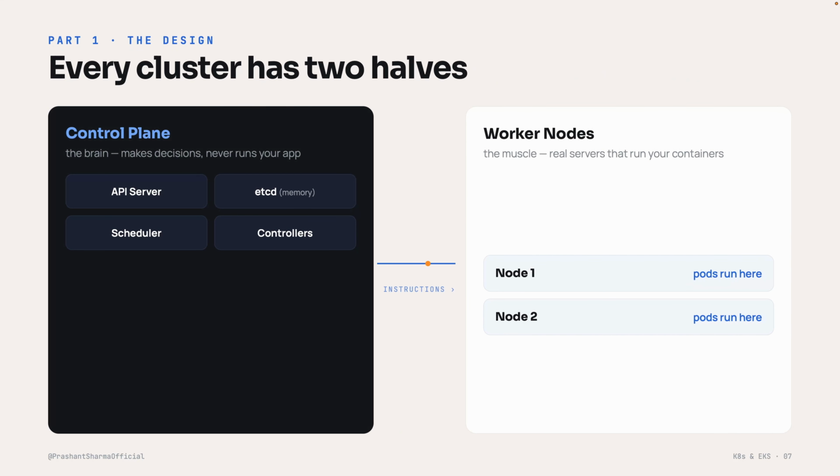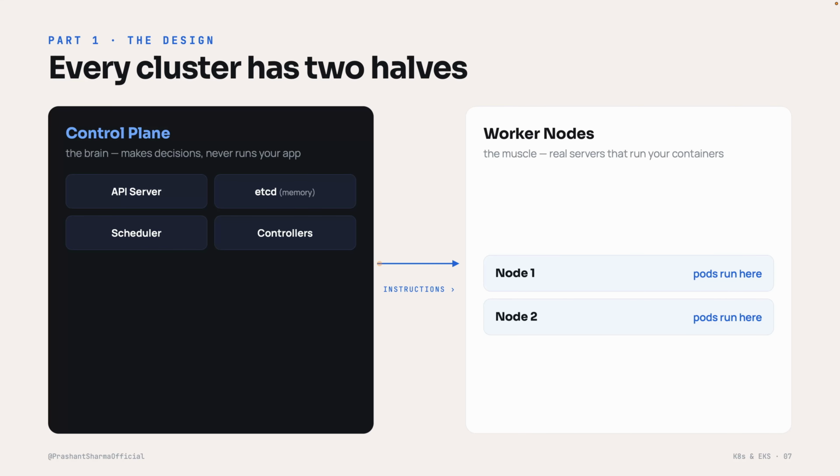Now, how does Kubernetes pull this off? A Kubernetes cluster just means the whole group of machines working together. Every Kubernetes cluster is split into 2 halves. On the left, we have the control plane. I want you to think of it as the brain. It makes all of the decisions, it holds the plan, but it never actually runs your app itself.